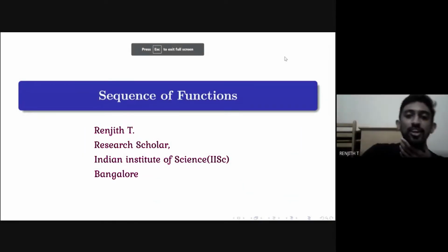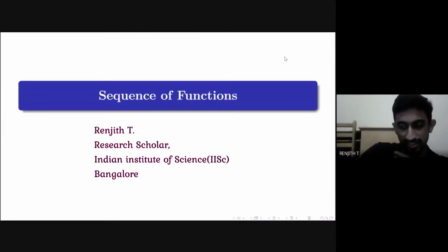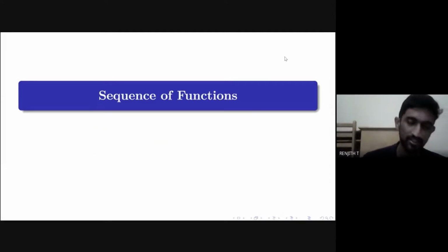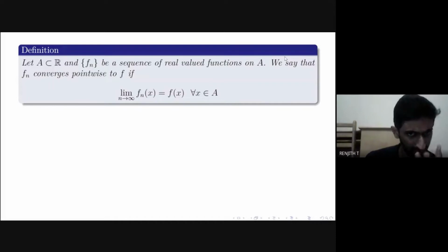I'm going to talk about sequences of functions. I hope if you are preparing for NET exams, then you will be very familiar with sequence of functions. But for degree students, I hope they won't be that familiar with the convergence and uniform convergence, all these things of sequence of functions. So I will just start with some basic definitions. So this is the definition.